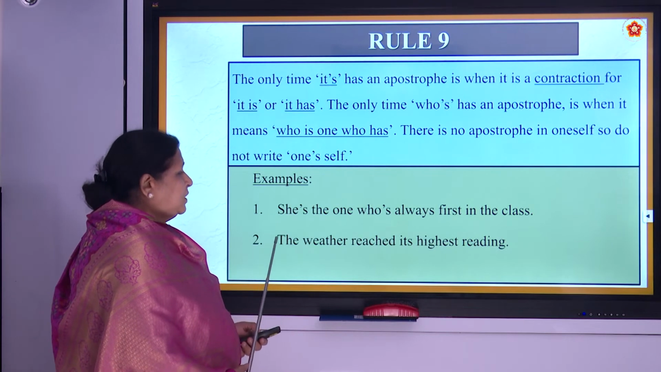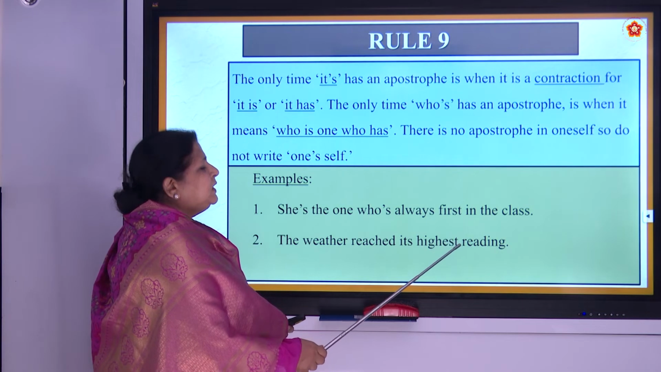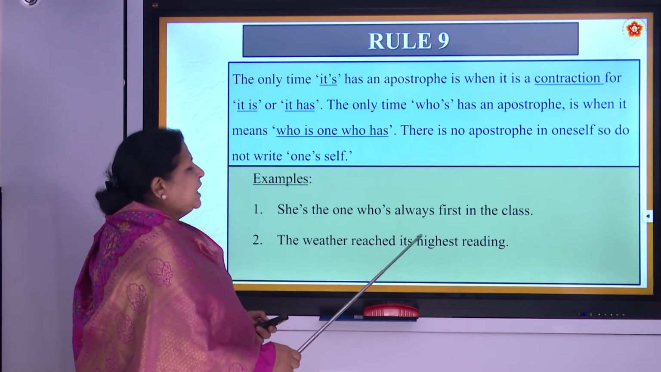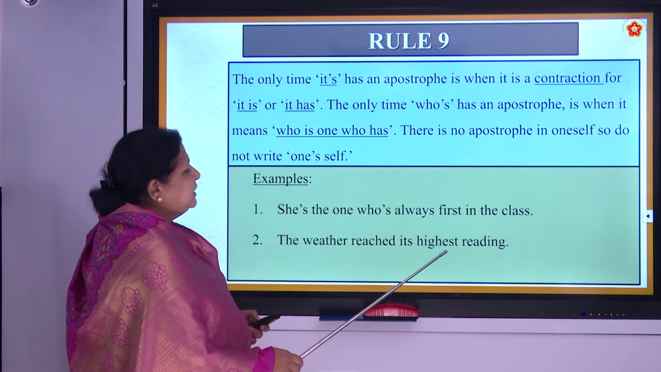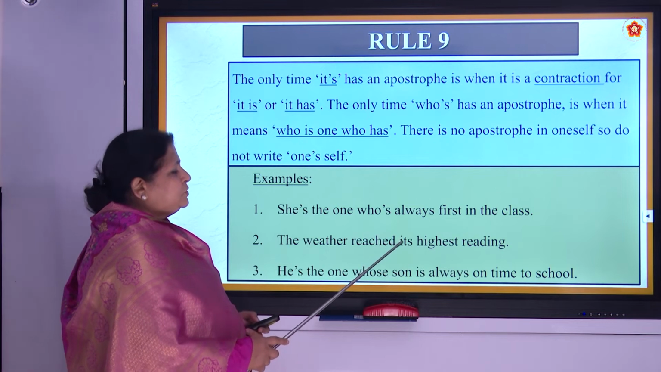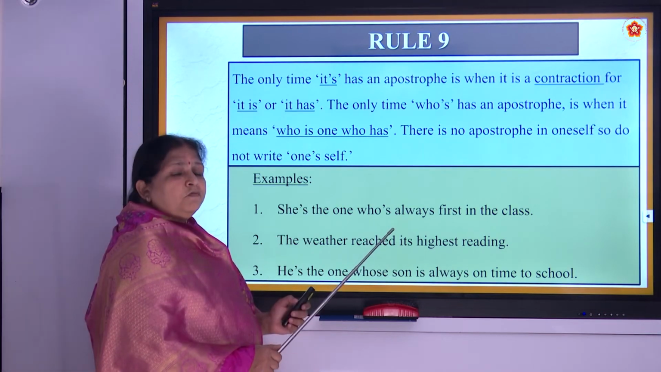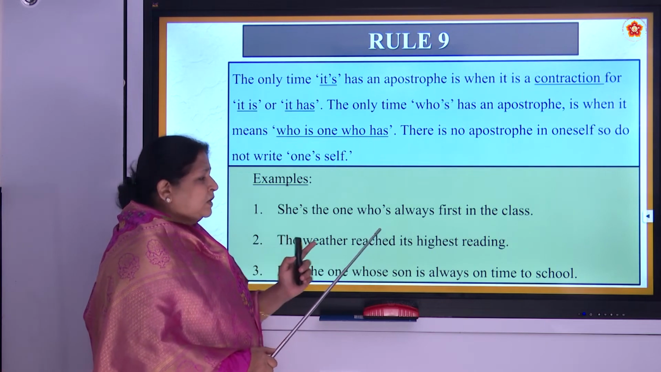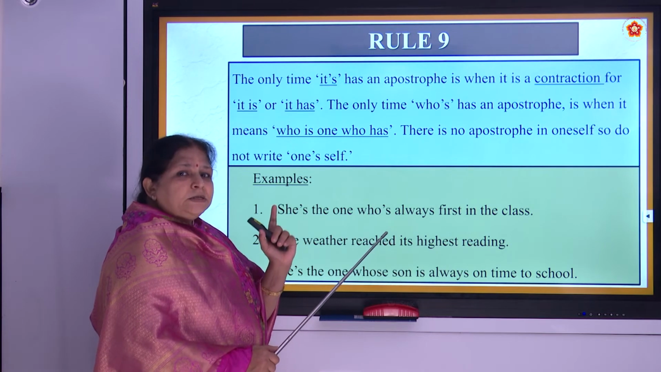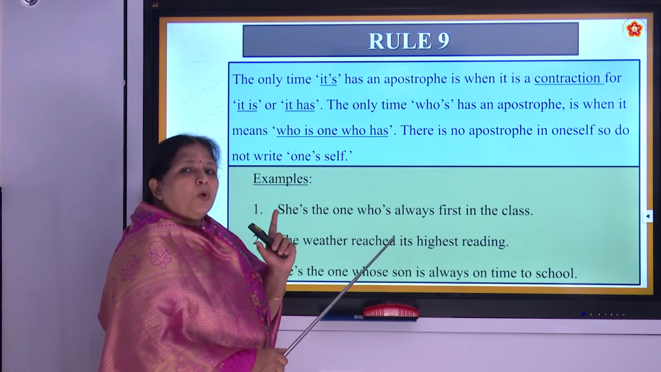Now, the weather reached its highest reading. The weather reached its highest reading. So there is no apostrophe s, because the weather reached. When we want to say it is, we are contracting that, then only it will be it's, that is it apostrophe s. Otherwise, it will be its only.